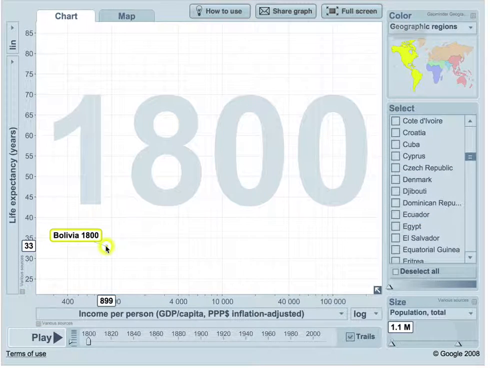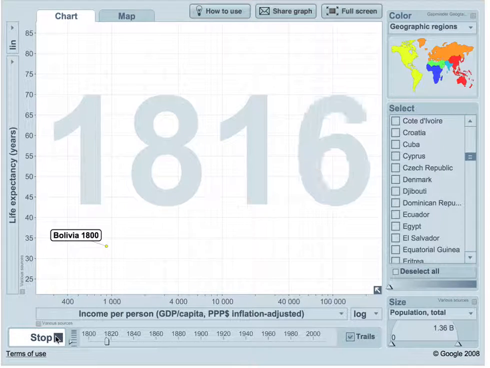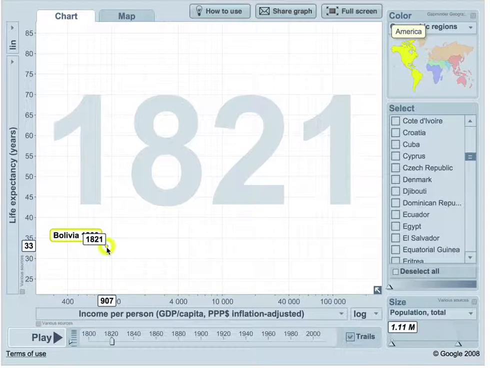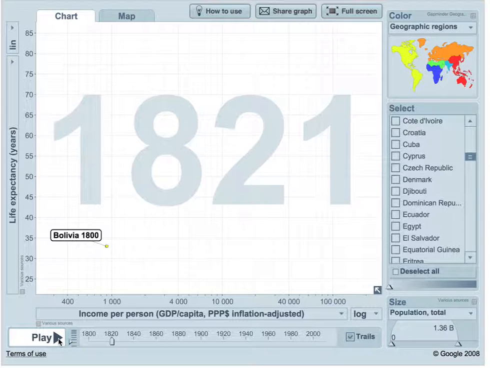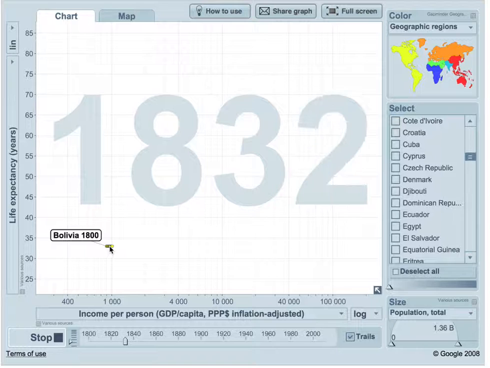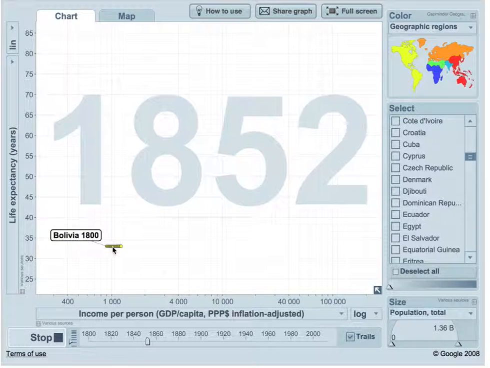So as we can see, it starts off with a life expectancy of 33 years and income of $900 per person. Let's hit play. So for about 20 years, nothing has happened in Bolivia. Only starting in 1821, something started happening. We see a shift to the right in terms of income per person, meaning that it started increasing. However, the life expectancy stays the same all over the time. Let's just stop right here.